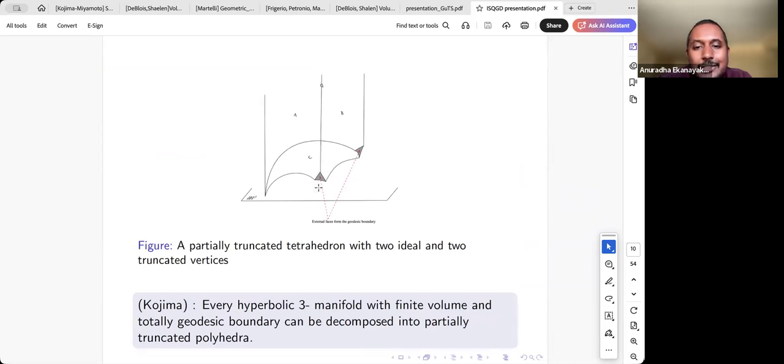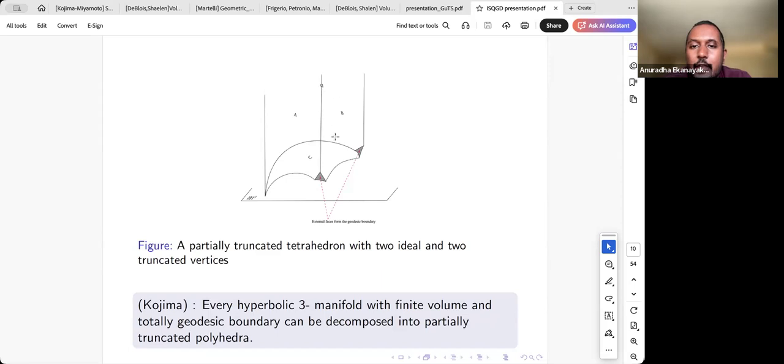So what are these shaded triangles? These shaded triangles are the part of that fourth geodesic plane which we use to truncate. So we had an ultra-ideal vertex at this point, and there's a fourth geodesic plane perpendicular to all three of them. So we intersect this polyhedron by that fourth geodesic plane. So this shaded triangle is a part of that fourth geodesic plane which we use for the truncation. Same at this end. This is part of that fourth geodesic plane we use to truncate this vertex. So we'll need this kind of tetrahedron to construct manifolds with geodesic boundary.